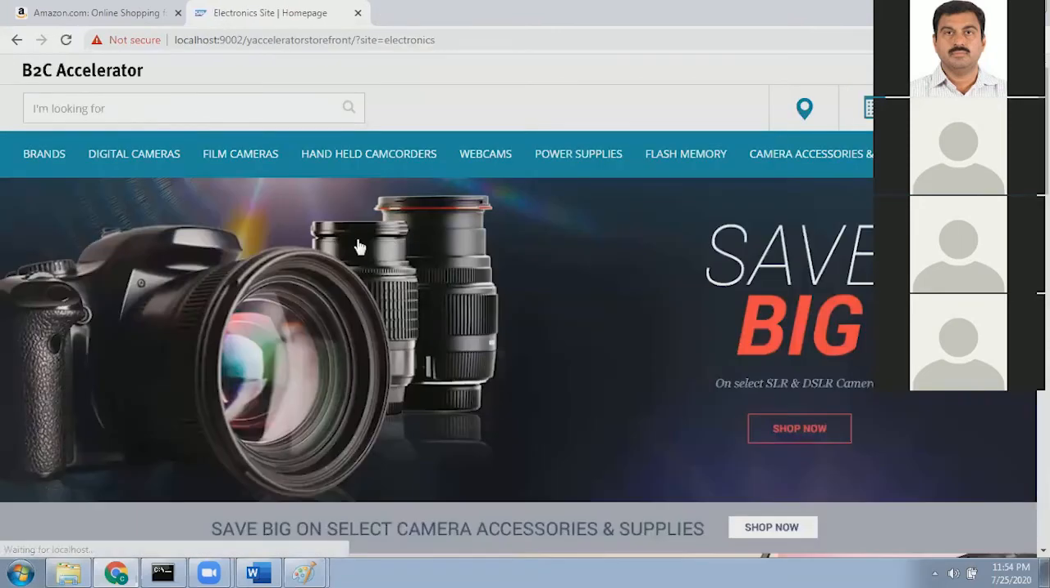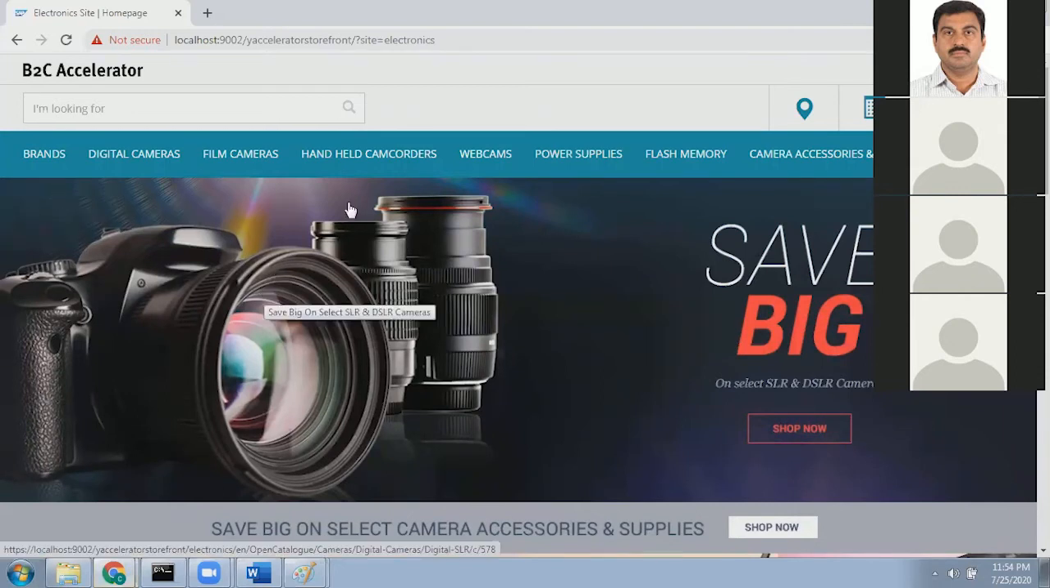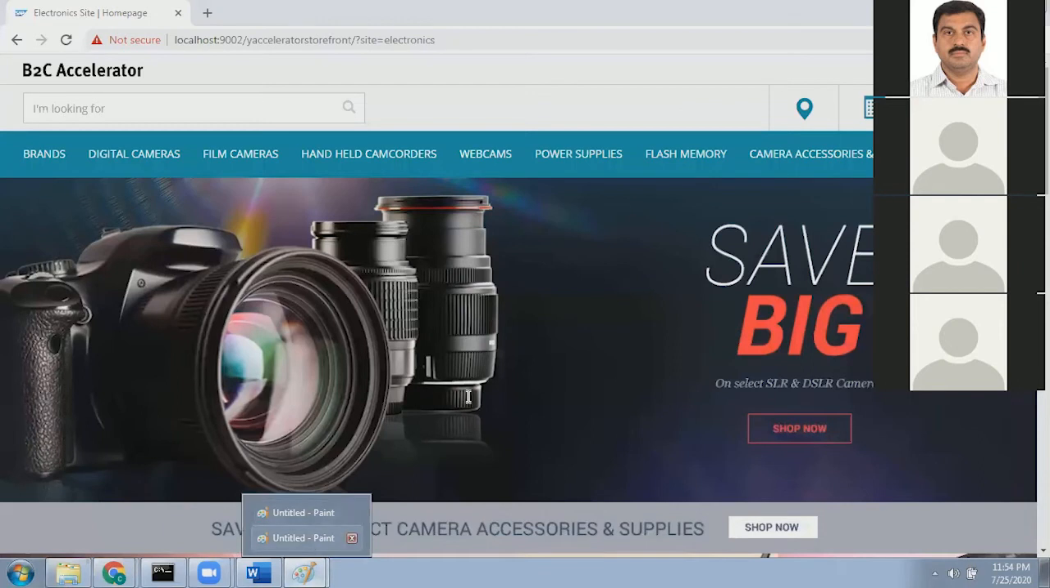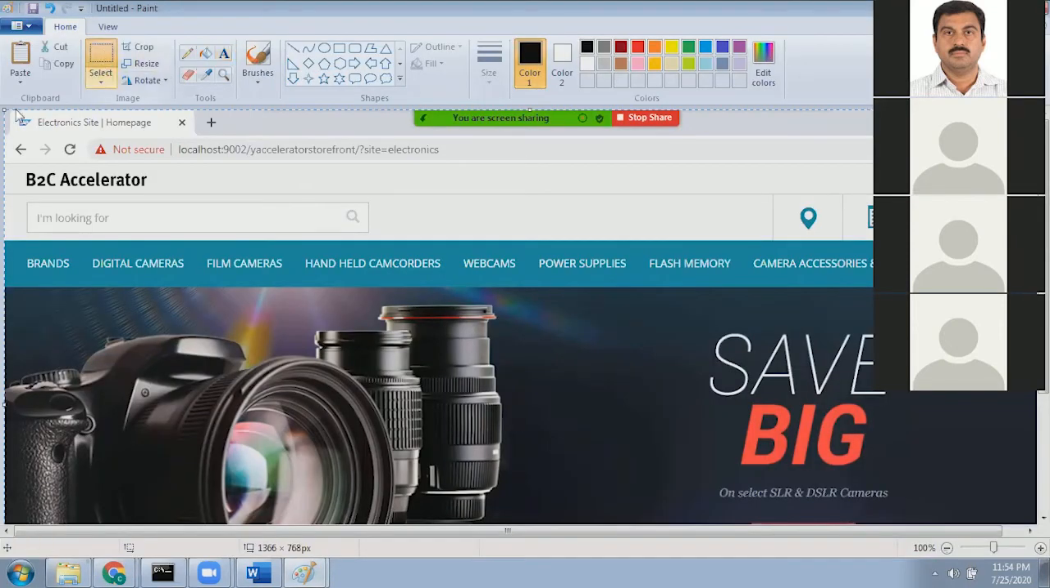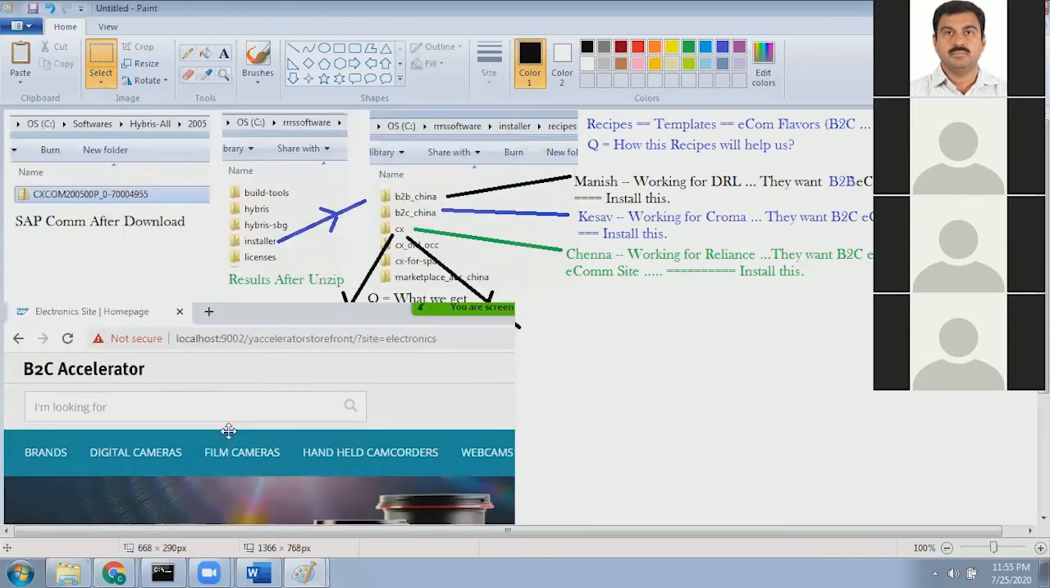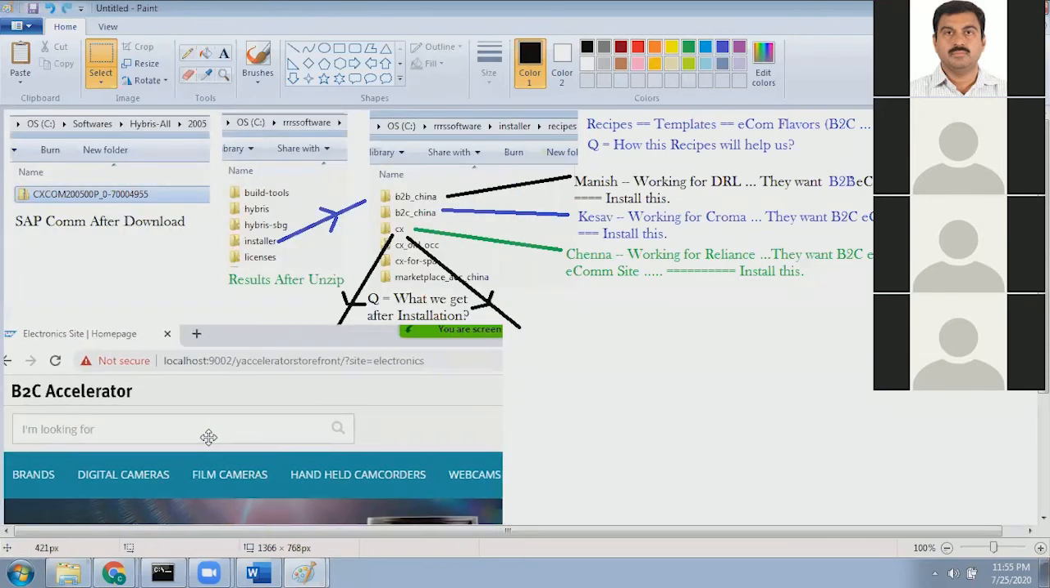You can see here, after installation, I am getting a readily available e-commerce site. After installation, you can see I got the B2C e-commerce site. Similarly, you will also get the B2B e-commerce site.